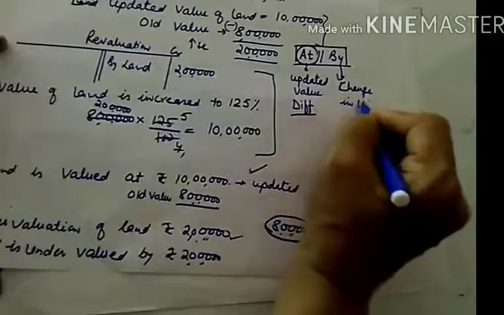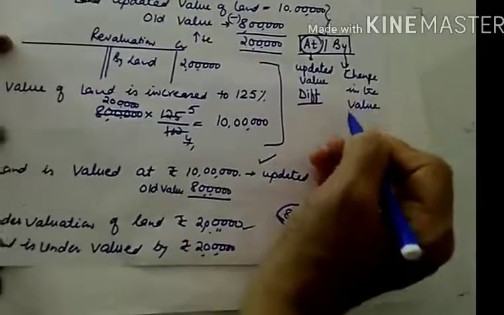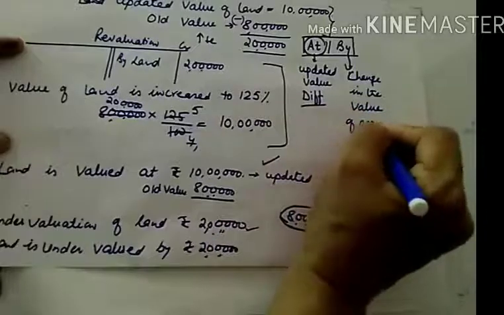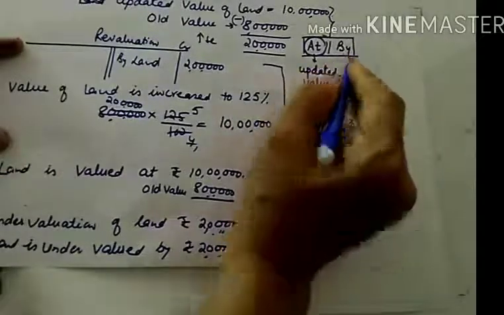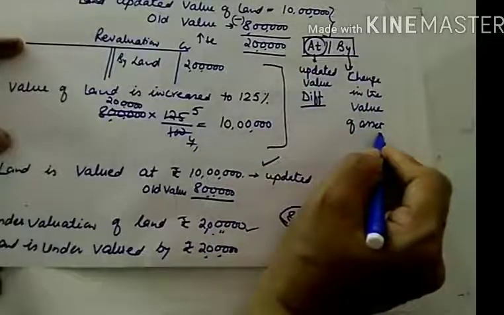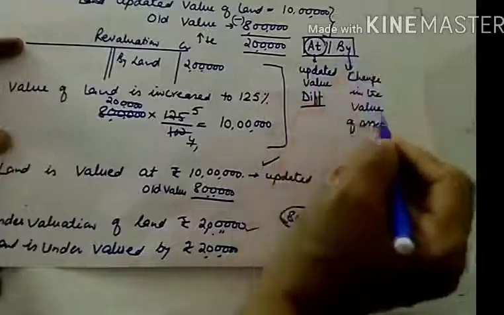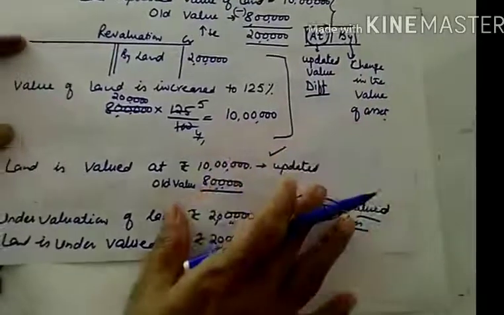Change in the value of, it is applicable to liabilities and even to assets also. Change in the value of an asset or liability can directly be written in the revaluation. If this change is positive in case of assets, it means an increase in the asset, so it will be recorded on the credit side. If there is a negative change in the asset, it will be recorded on the debit side.